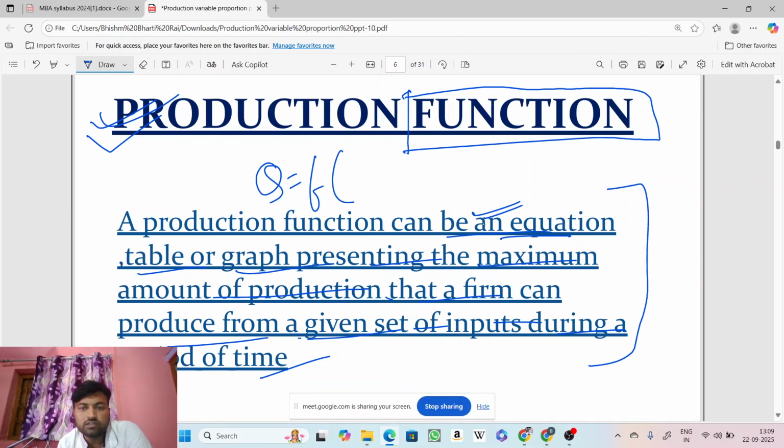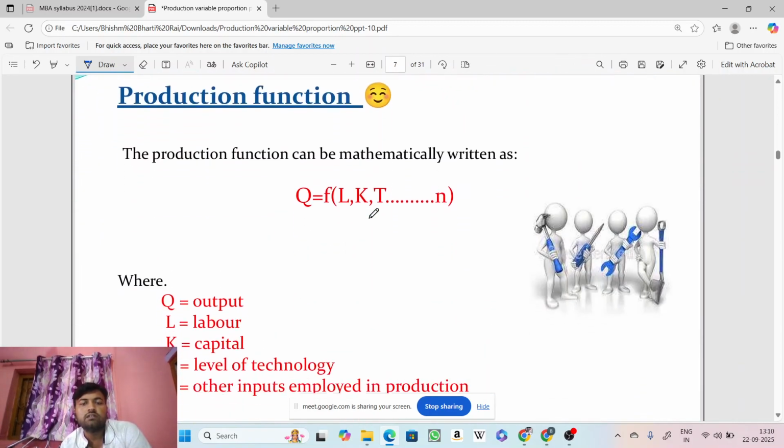Okay, the production function can be an equation, table or graph presenting the maximum amount of production that a firm can produce from a given set of inputs during a period of time. Okay, then we'll see this.